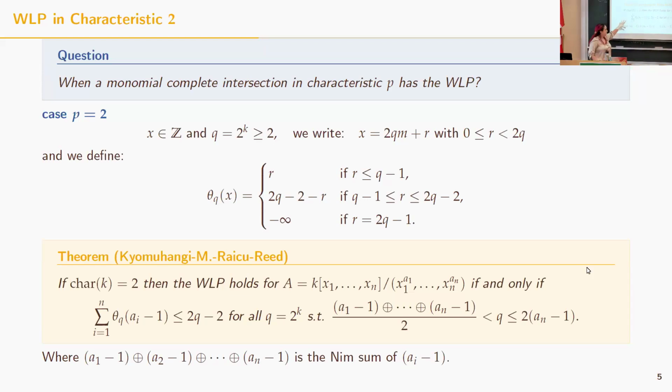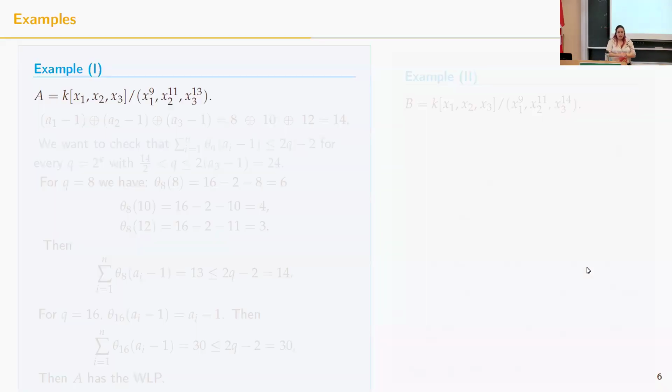Instead of explaining this formula, I want to explain by doing some examples. Let's consider first the Artinian monomial complete intersection where I mod out by x1 to the 9, x2 to the 11, x3 to the 13. I didn't tell you what the dim sum is, but trust me on this, if I do the sum of 8, 10, and 12, it is 14.